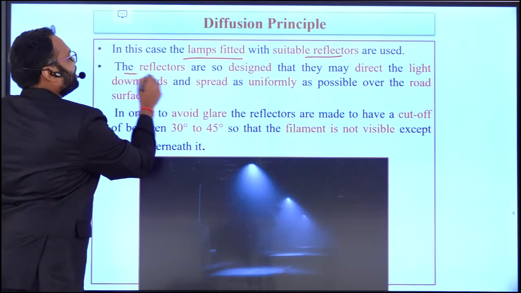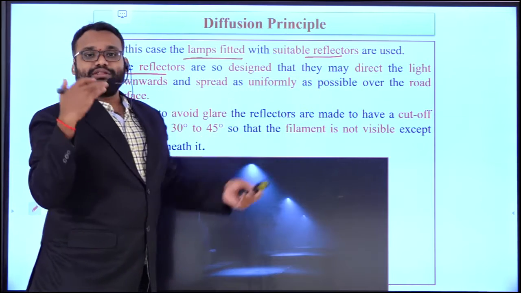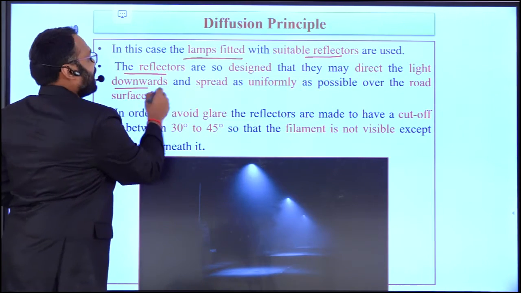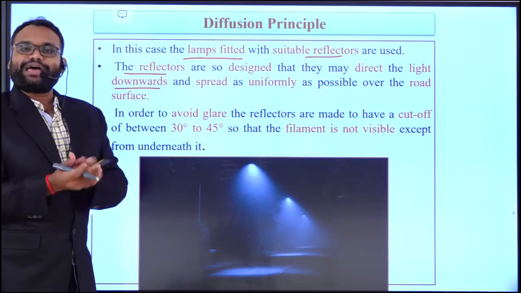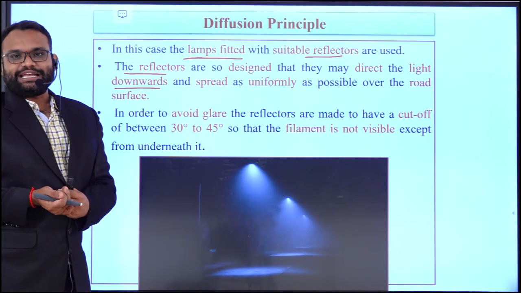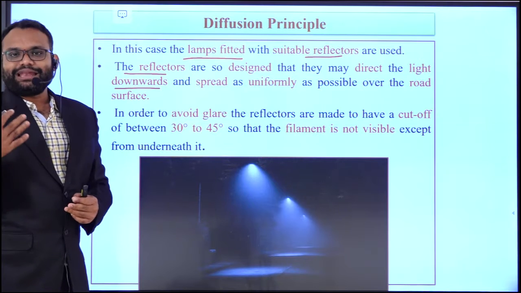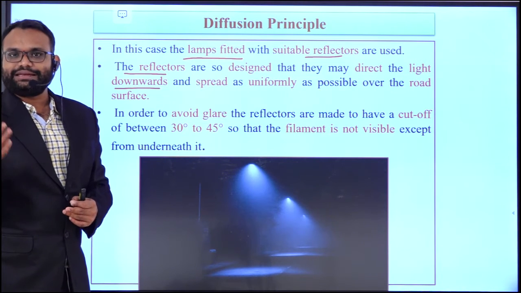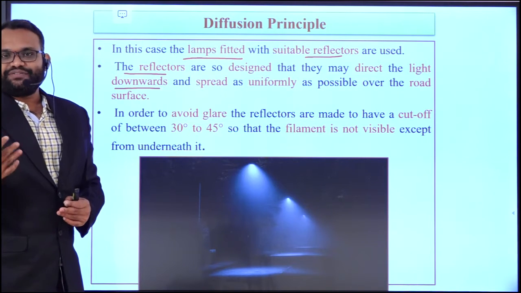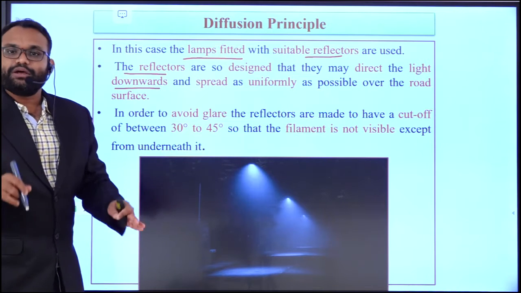Next, the reflectors are so designed that they direct the light downwards and spread it as uniformly as possible. As we studied, in street lighting we go for direct type of lighting schemes. In the direct lighting scheme, we know that more than 90% of the light is thrown onto the work plane.